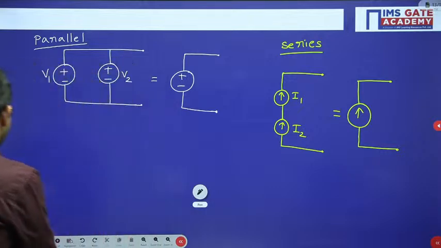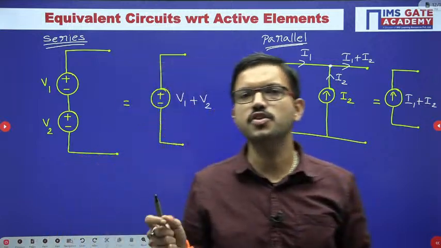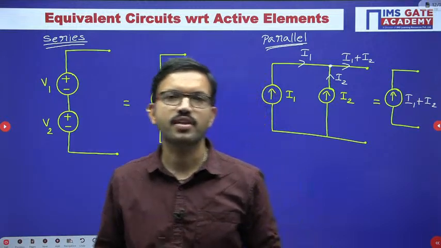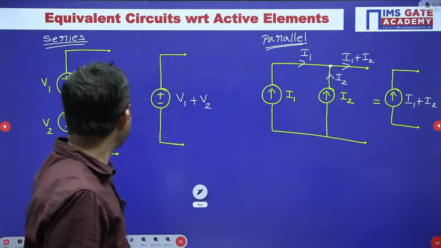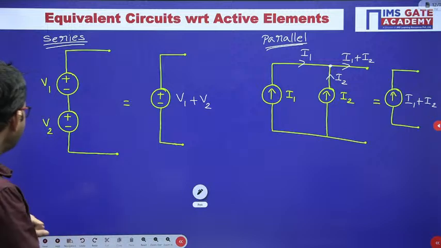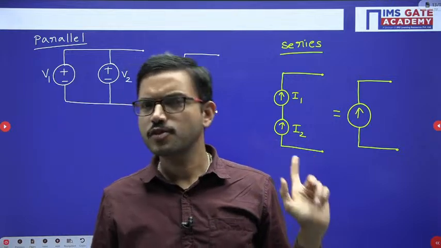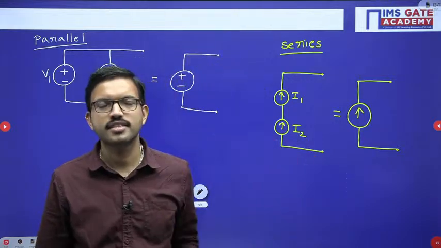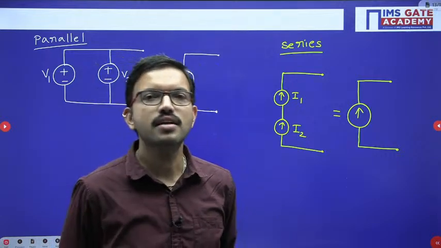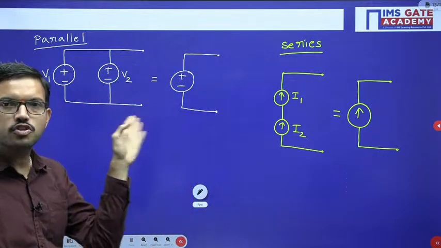See, earlier if you have connected batteries like this, for example in a TV remote or AC remote, you are using two batteries. How are those two connected? Series, yes or no? In series, if you have the same polarities, the resultant voltage you get is V1 plus V2. But if you are connecting in parallel, we have solved so many questions earlier in this session and in earlier sessions. In parallel, which quantity should be same? In parallel, voltage should be same.